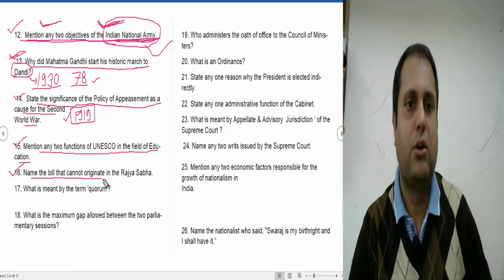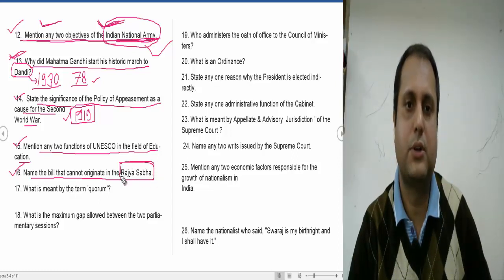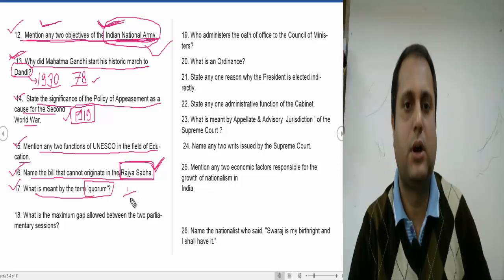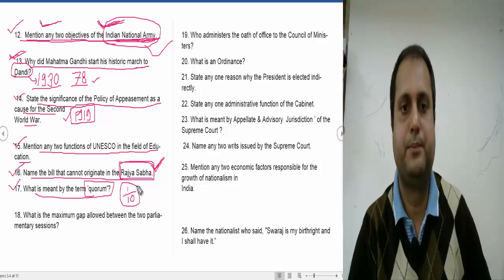Now question number 16. Name the bill which cannot originate in the Rajya Sabha. It is also noted that the Rajya Sabha is important this year. Lok Sabha has already appeared in the last year. All the questions you are getting on the Rajya Sabha, you must follow, because it is an important topic for this year, 2021. Now question number 17. What is meant by the term quorum? Quorum has appeared many times in the examination. It means one third of the members must be present in either the Lok Sabha or the Rajya Sabha to begin its session. Quorum means the minimum number of members who must be present in Parliament in order to begin the session.